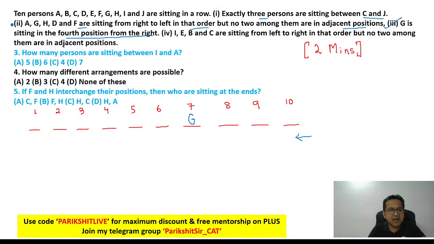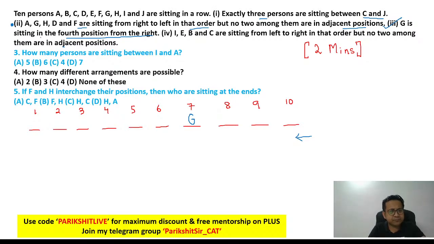And next they say I, E, B, C are sitting from left to right in that order, but no two among them are in adjacent positions. So out of 4, I have taken care of one statement. I still have 3 more statements that I need to reread. I think let's go with statement 2, because among 1 and 2, definitely 2 is better. 1 may gain multiple possibilities. If C is at 1, J is going to be at 5. Multiple possibilities. So I think 2 is better.